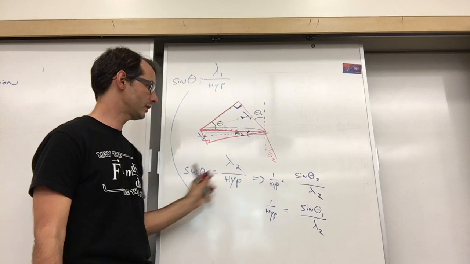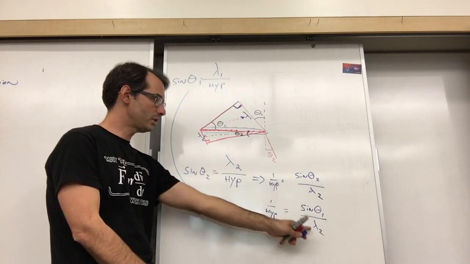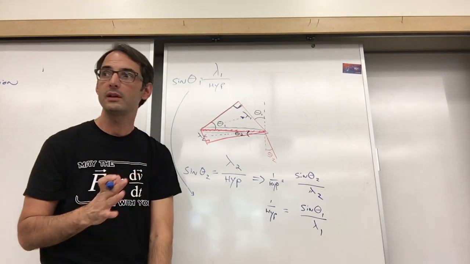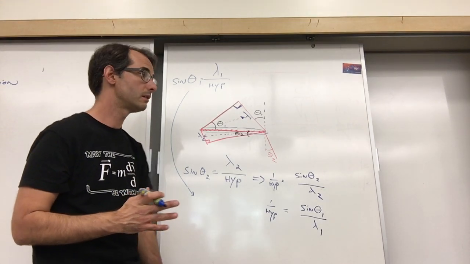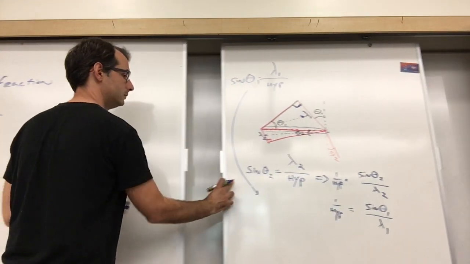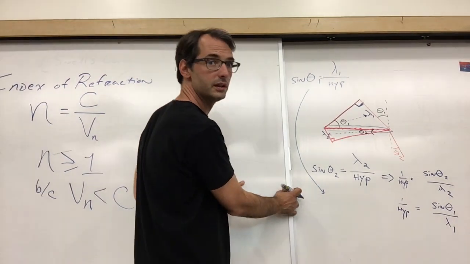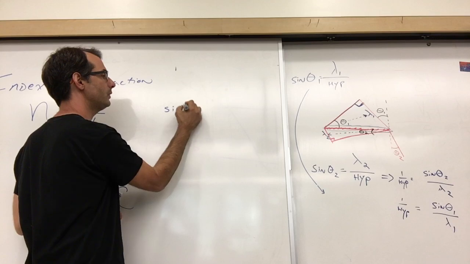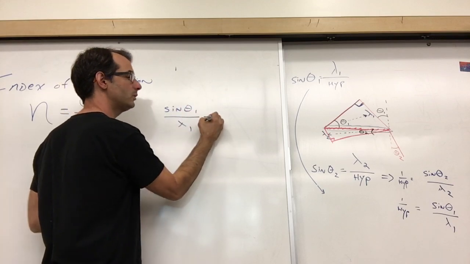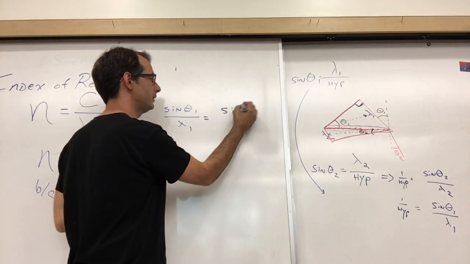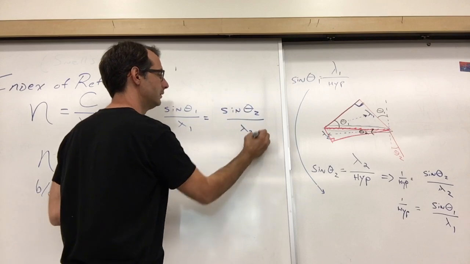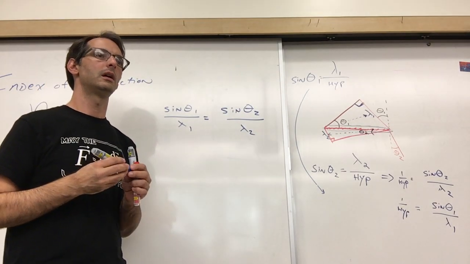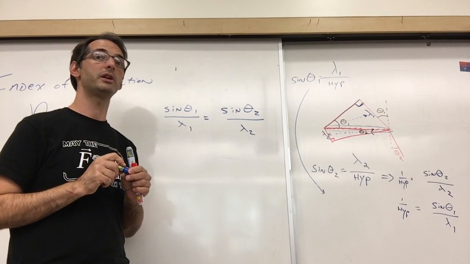sine theta 2 over lambda 2 is that. Sine theta 1 over lambda 1, excuse me, is that. These two things equal the same thing, so they must equal one another, right? Let me say that again. Those two things equal the same thing, so they must equal one another. So sine theta 1 over lambda 1 equals sine theta 2 over lambda 2. Oh, we're getting close to something. So the ratios are equal. Very nice.